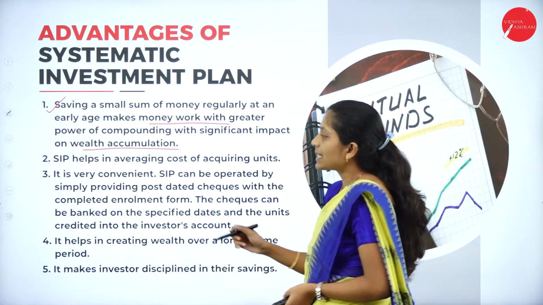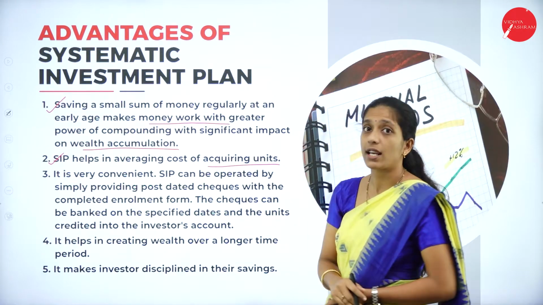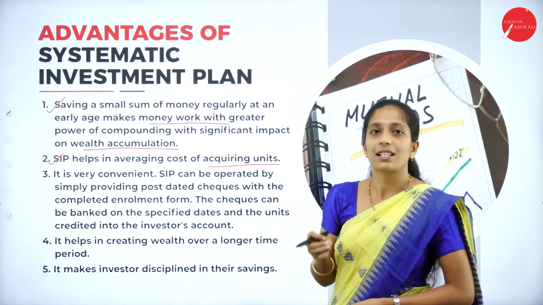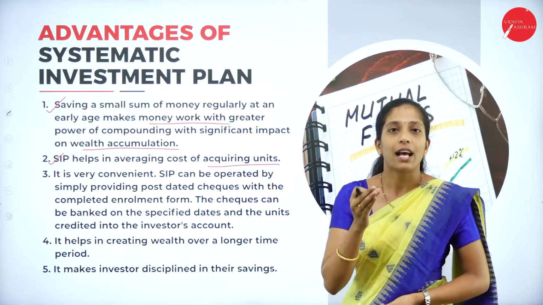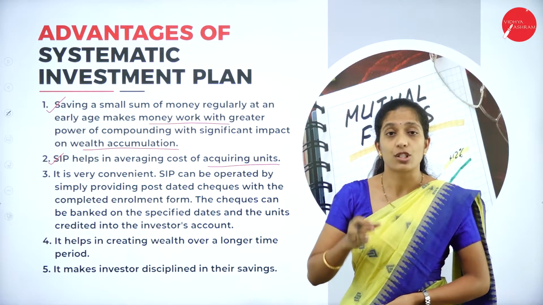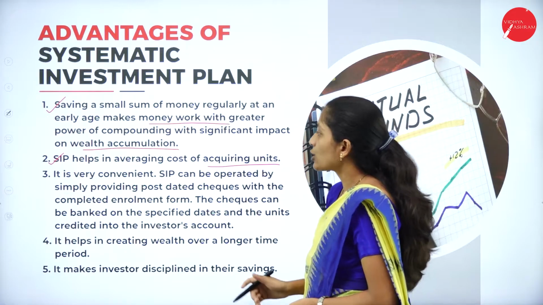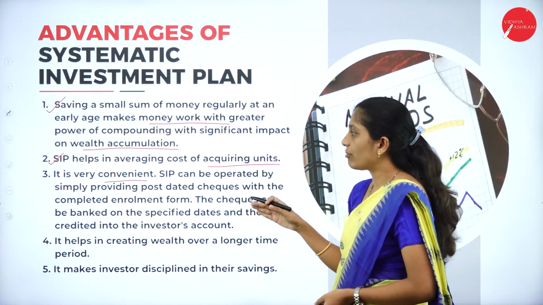And the second one is SIP helps in averaging cost of acquiring units. So that amount will help in acquiring the units, that is nothing but mutual fund units. So the amount which is paid on a regular basis will help to acquire the mutual fund units. So this system is very convenient.